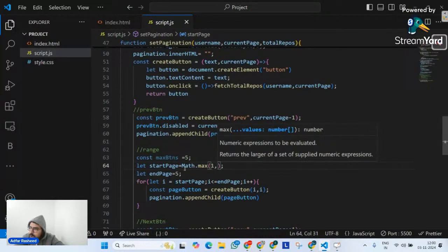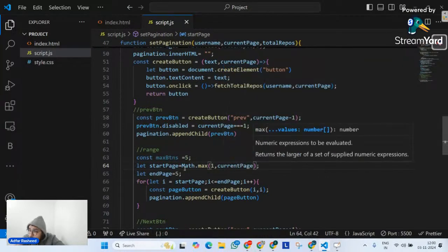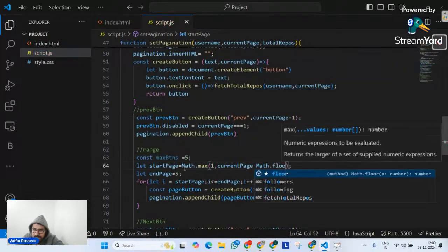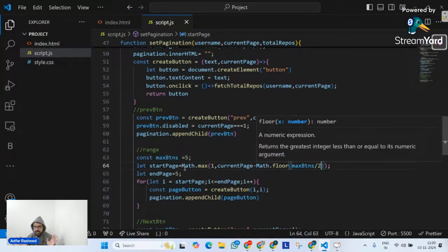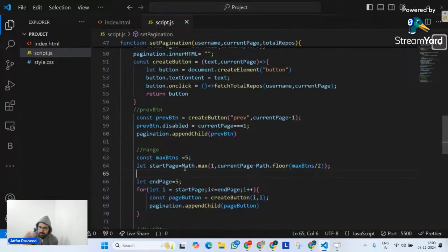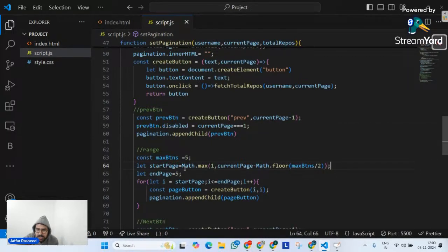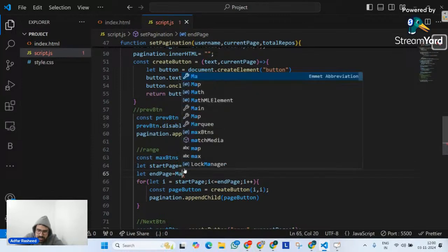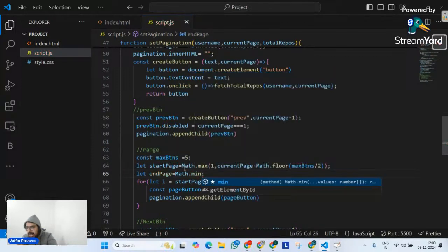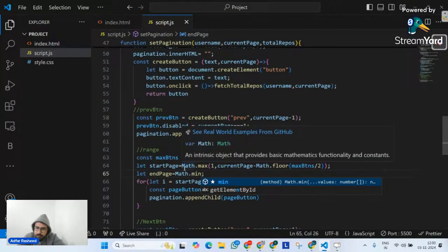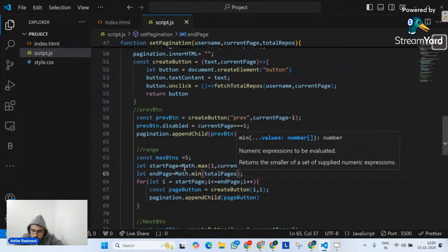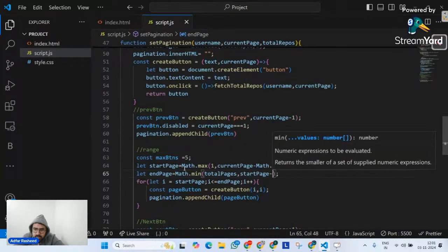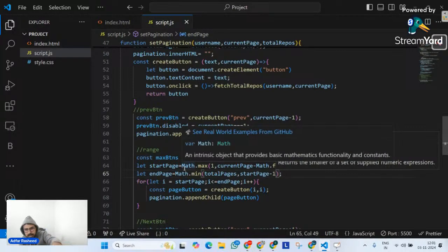And over here, I will write 1 comma, and what my current page is, minus Math.floor of maximum buttons divided by 2. Let's try to understand what it does. In a second, using my notepad or pen, I will tell you exactly what it does. Similarly for my end page, we can remember this logic, or we can actually understand it and then remember it. Math.min, and over here we pass 2 arguments: total pages, comma, start page minus 1. Make my end page the minimum of these two.